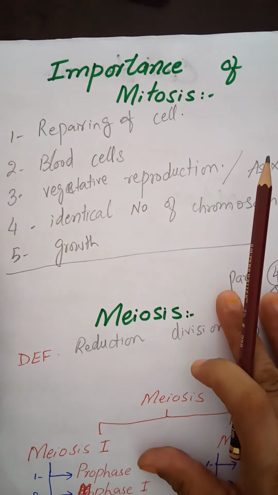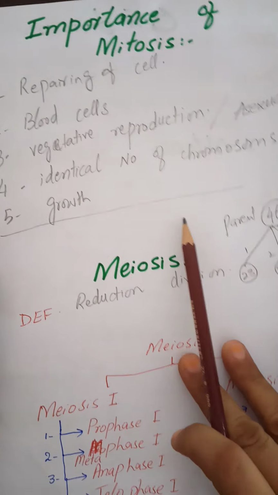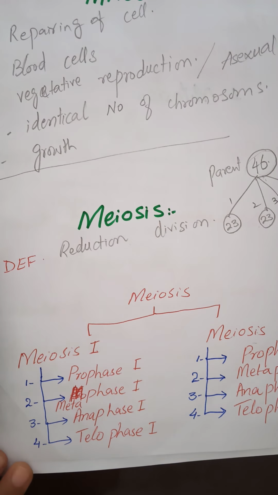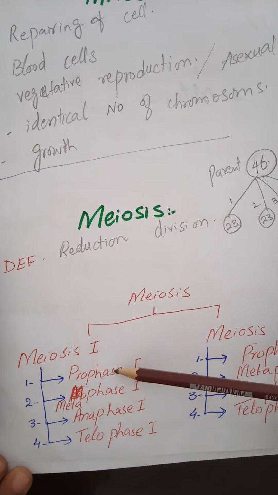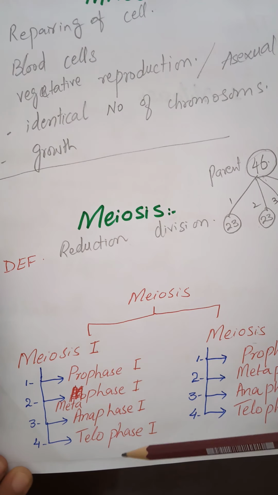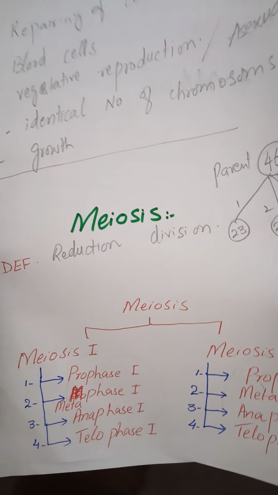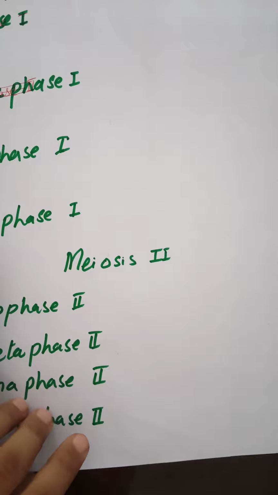Like mitosis, meiosis is also a continuous process. It is not a stepwise process. We divide it into steps just for our convenience or ease. So meiosis 1 can be further divided into 4 phases: prophase 1, metaphase 1, anaphase 1 and telophase 1. Meiosis 2 is also divided into 4 subphases: prophase 2, metaphase 2, anaphase 2 and telophase 2. These phases are the same as they were in mitosis. Let's discuss the phases one by one.